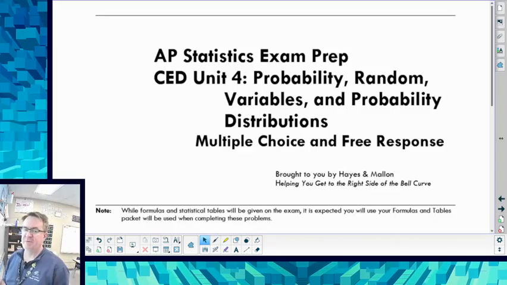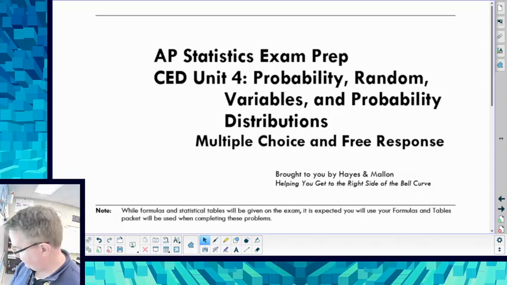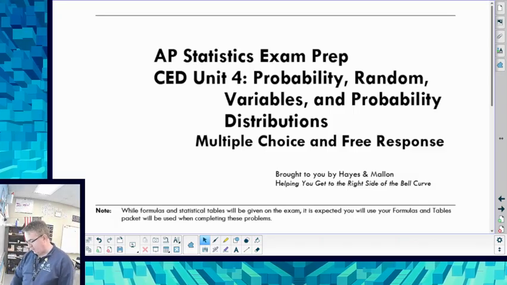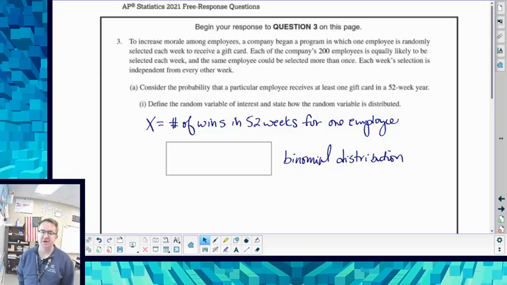We're going through probability problems. That is in Unit 4 of the CED for AP Stats. And we are going to look at question number 3 from the 2021 free response questions.